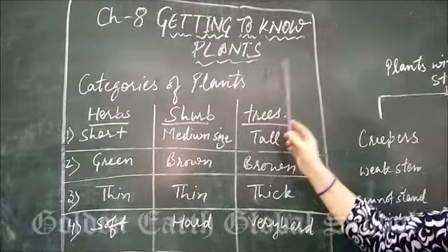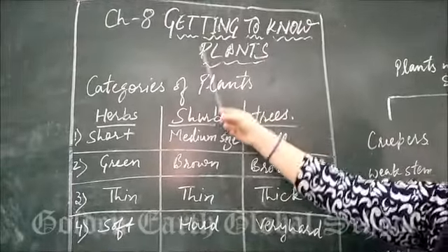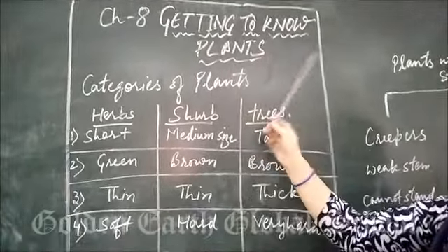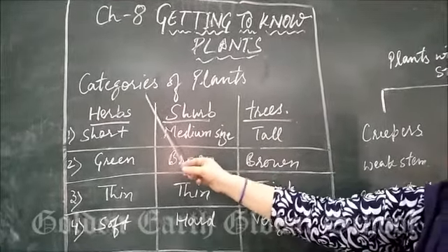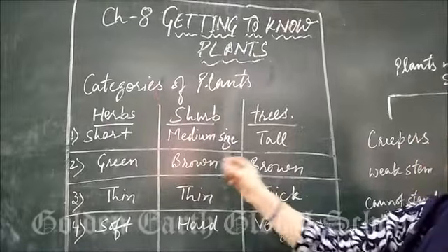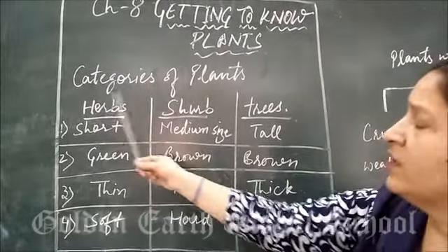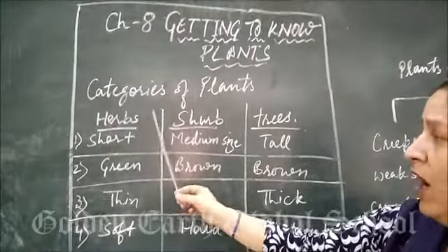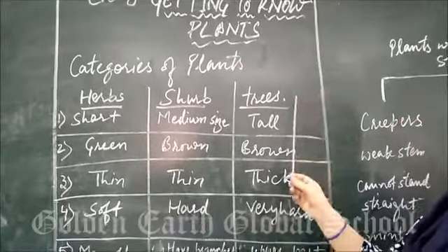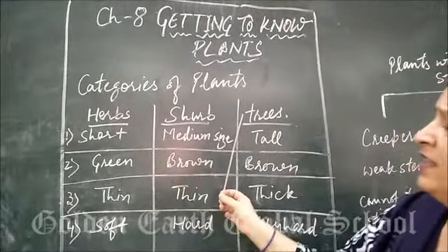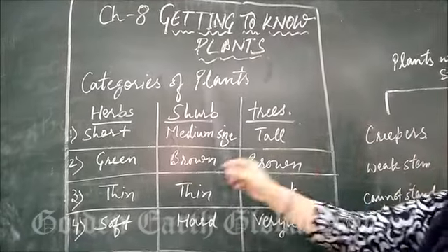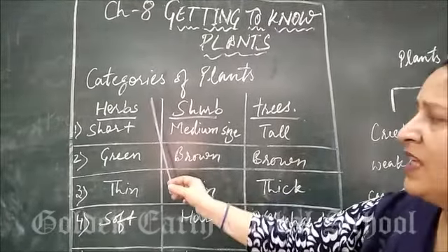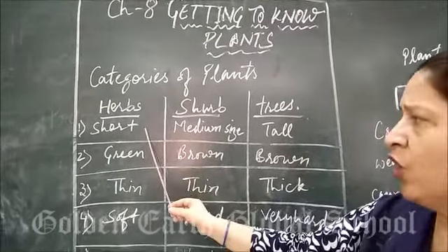Our next chapter, number 8, is getting to know about the plants. In this chapter we are studying the plant parts. First of all, we categorize the plants into herbs, shrubs and trees. How are they categorized? On the basis of size: short, medium-sized or tall. From the names it is clear: herbs are short, shrubs are medium-sized, trees are tall.